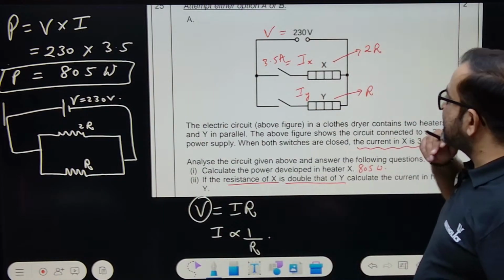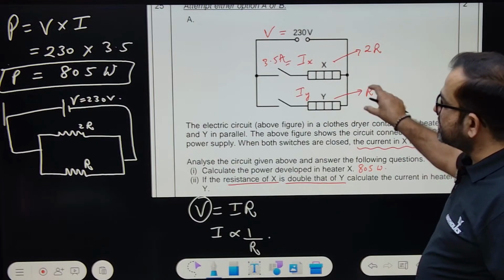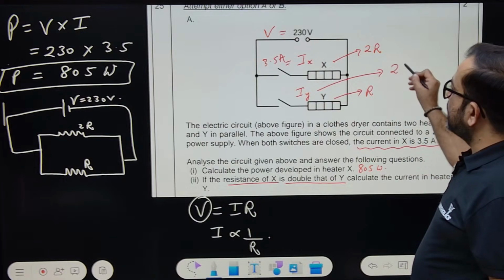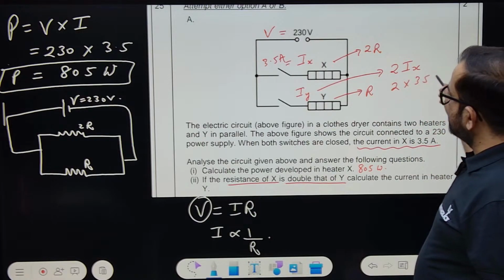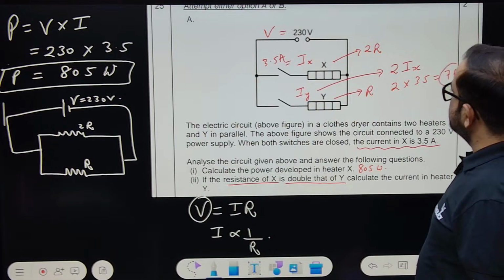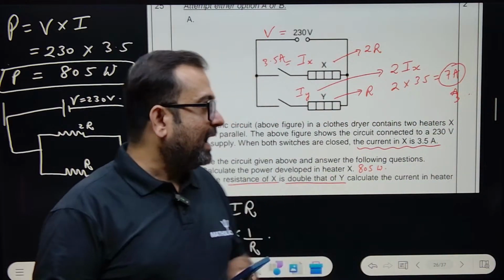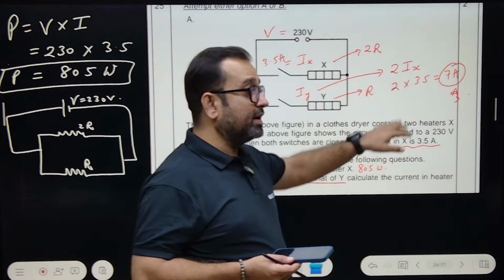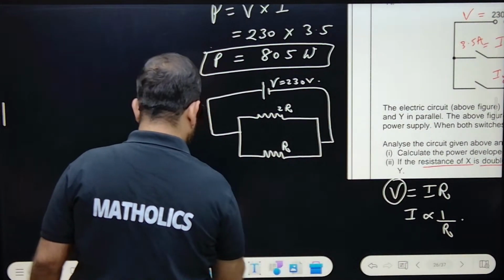Okay. So this resistance is twice, so the current is just half. So for the other heater, the resistance is half and the total current will be double. Iy will be actually twice of Ix. You can do it orally. That means 2 into 3.5, it will come out to be 7 amperes. Say yes or no. Got the point or no? I is inversely proportional to this. You can do it like this also. And if you want to make it lengthy, you can do it like that also.